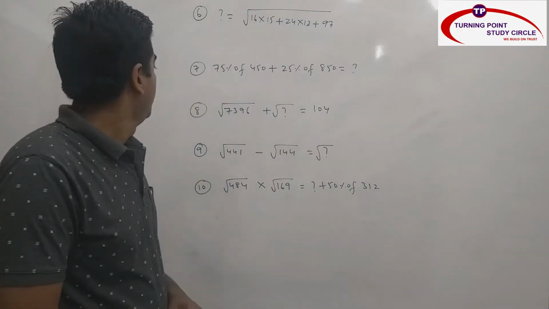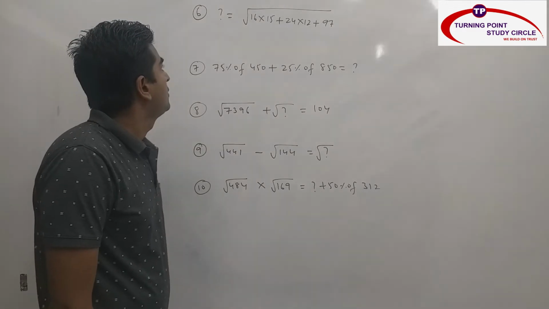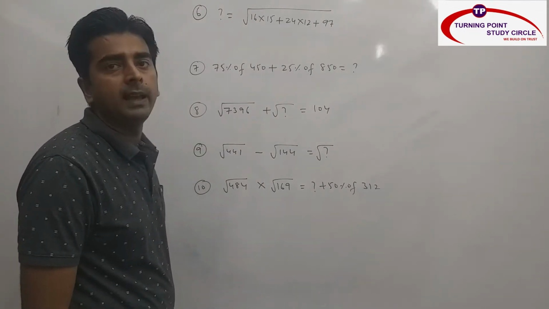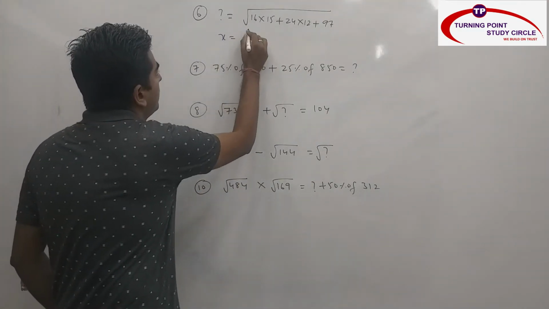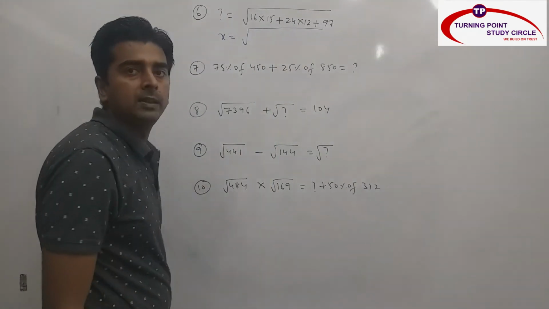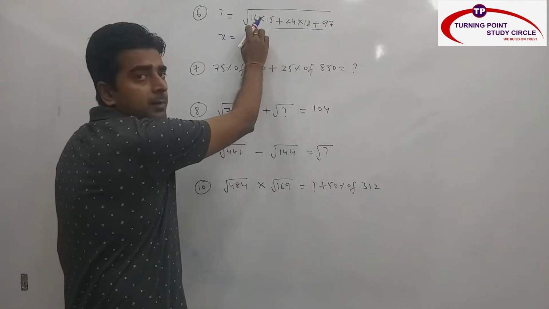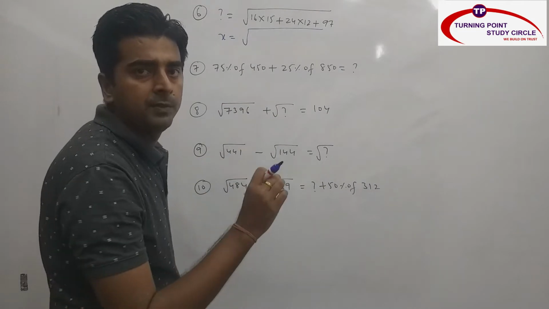Now we will see 5 simplification questions here. So first one, question mark is equal to under root 16 into 15 plus 24 into 12 plus 97. So this is nothing but x is equal to square root of, what is 16 into 15? Multiplication of 2 consecutive numbers. It is nothing but smaller number square plus smaller number, or else bigger number square minus bigger number. Smaller number is 15. What is 15 square? 225 plus 15, 240.